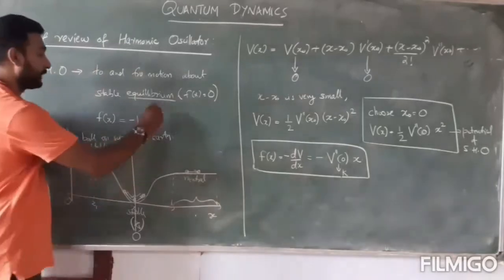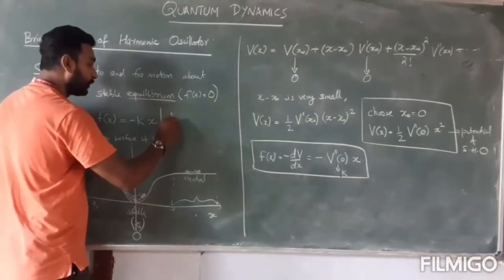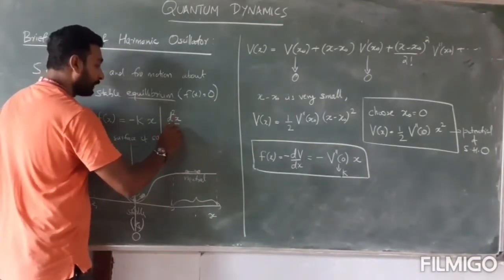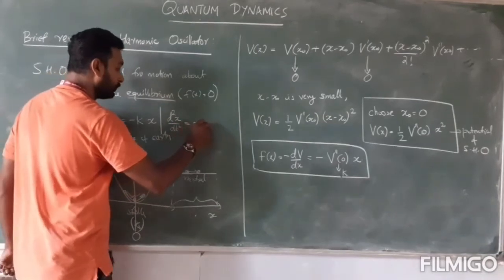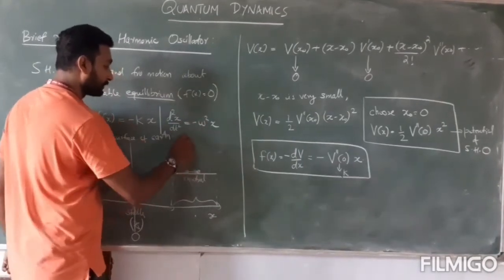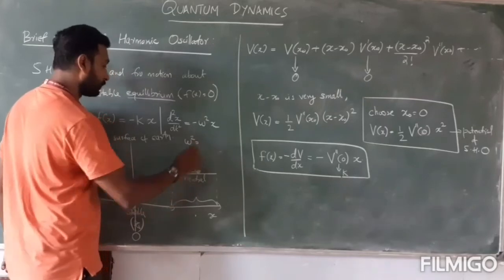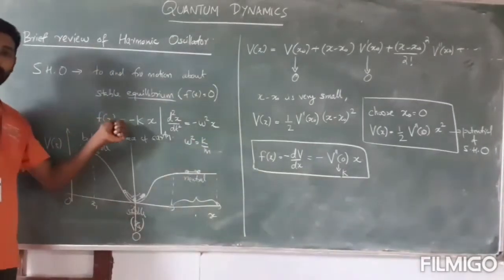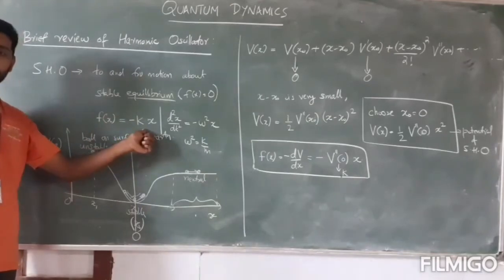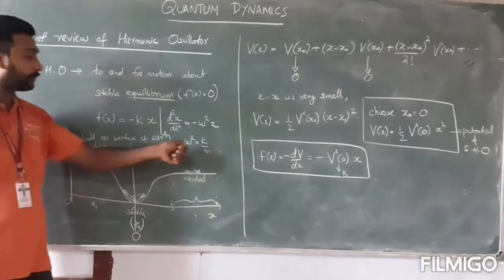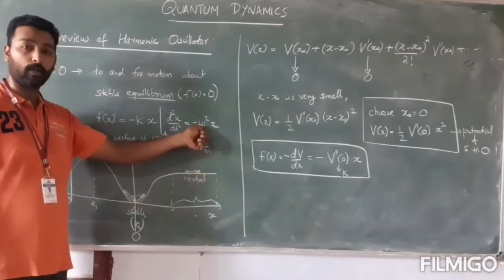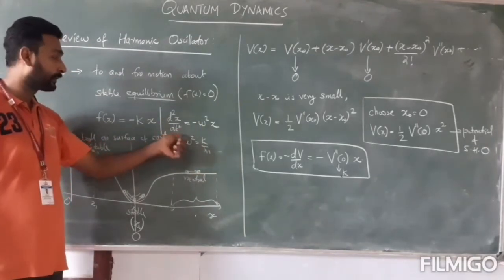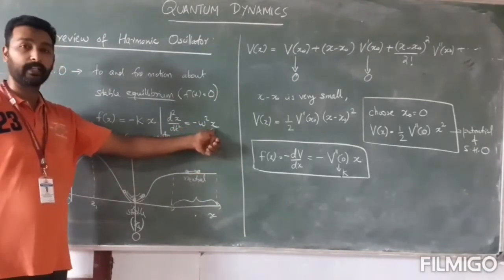So F(x) = -kx, you can rewrite in the form of d²x/dt² = -ω²x, where ω² = k/m. Okay. So F is m d²x/dt². You can take m to the right side. You will get k/m, and I am going to denote this k/m as ω². So d²x/dt² = -ω²x.